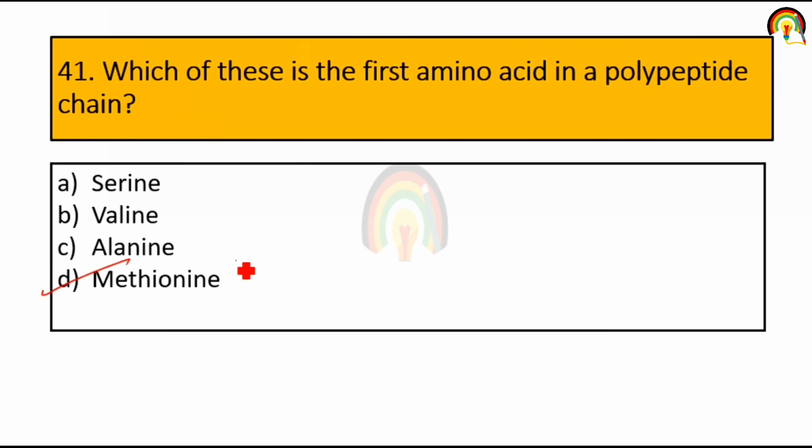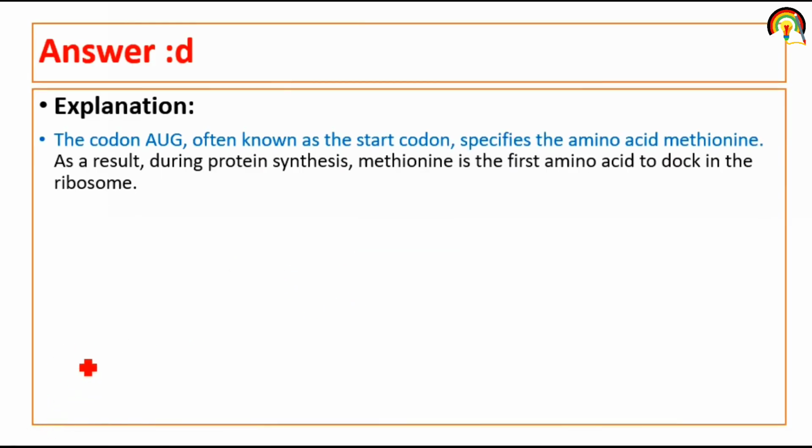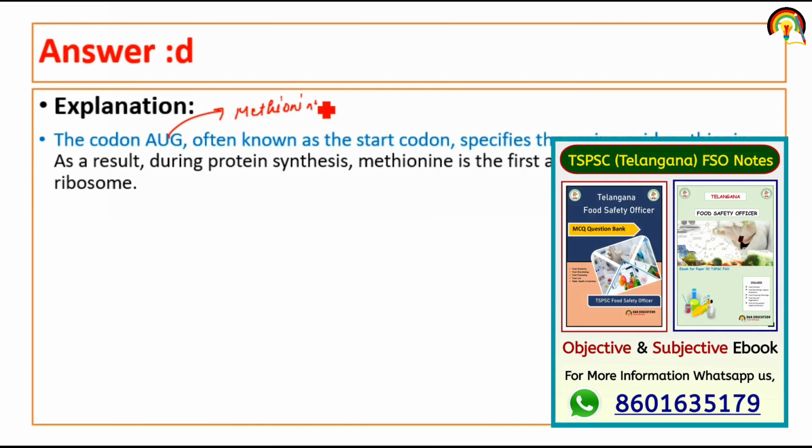So methionine, because of the start codon. Codon AUG, often known as the start codon, specifies the amino acid methionine. As a result, during protein synthesis, methionine is the first amino acid to dock in the ribosome.